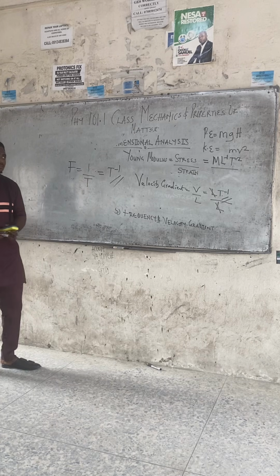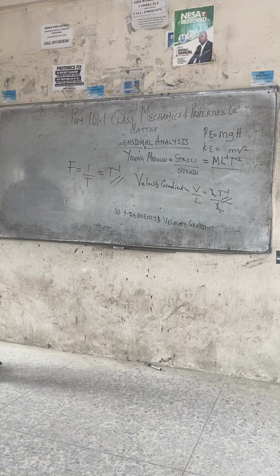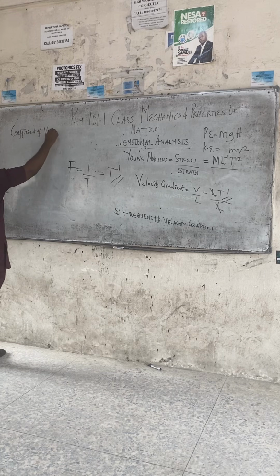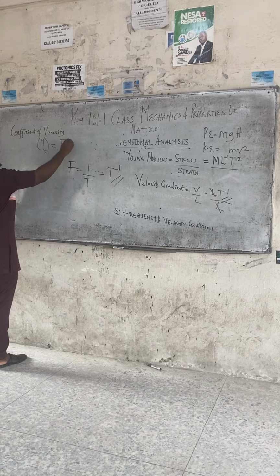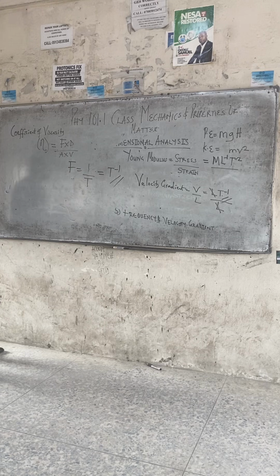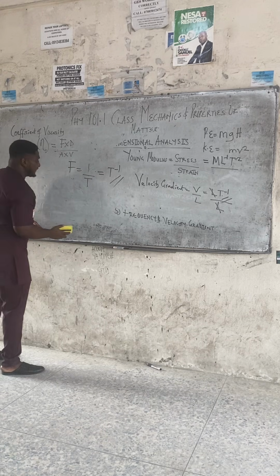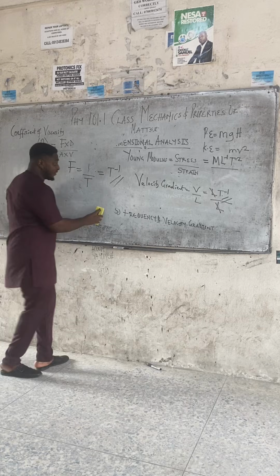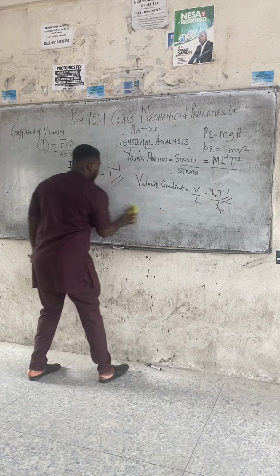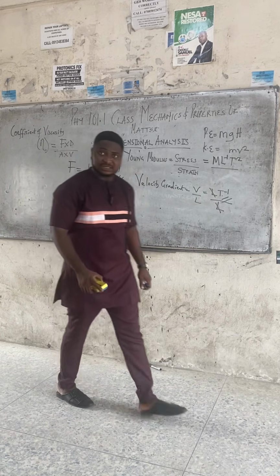Class, the last quantity they can ask you is the coefficient of viscosity. You could be asked to find the dimension for the coefficient of viscosity. This one is just for JAMB, I'm just giving you a bonus here. The coefficient of viscosity is force times distance all over area times velocity.